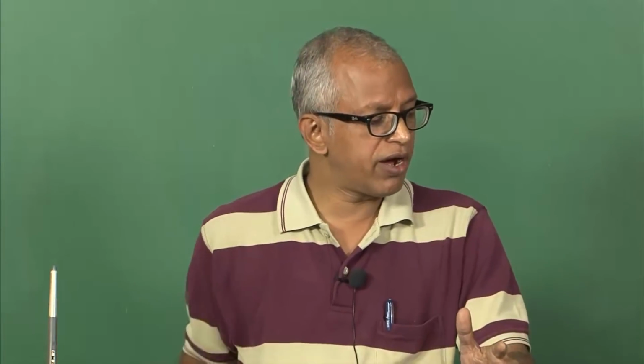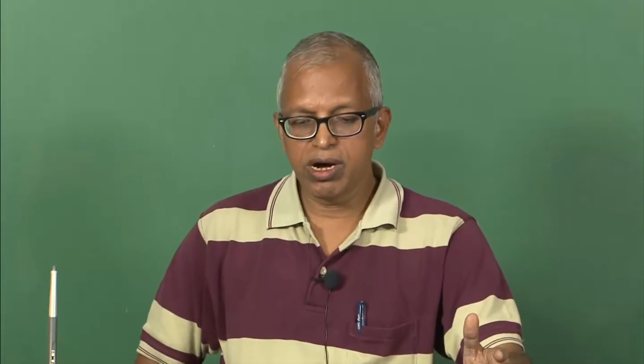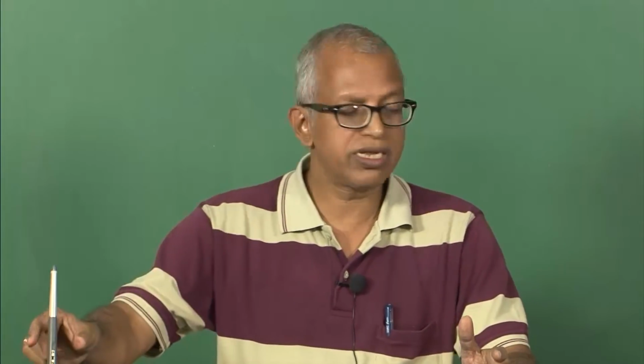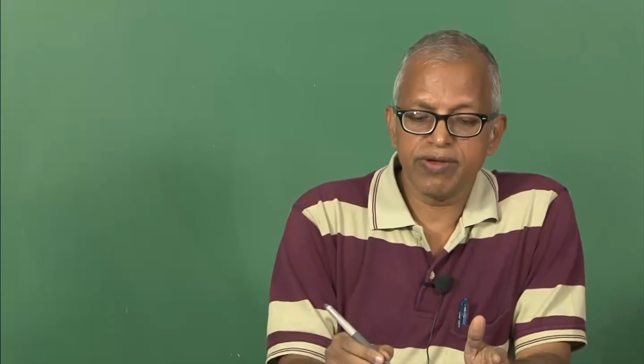But before that, I want to continue from the last lecture, where we derived a relationship for the VRMS. If you recall, VRMS is equal to root over 3 R_u T divided by molecular weight, right?